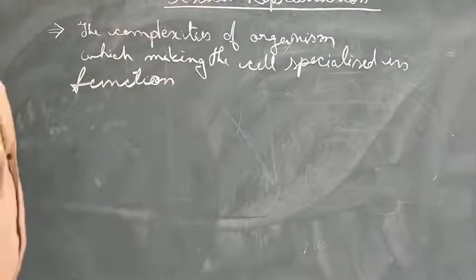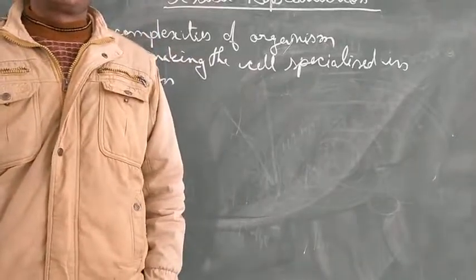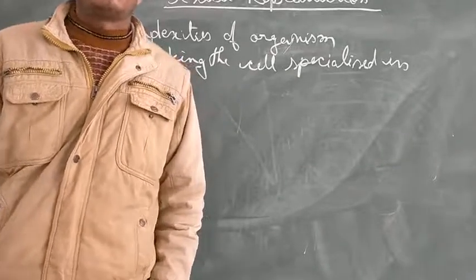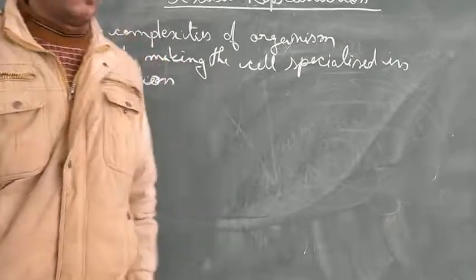As cells become specialized, specific in their function, each cell or particular type of organ is not able to produce the complete organ, first of all.